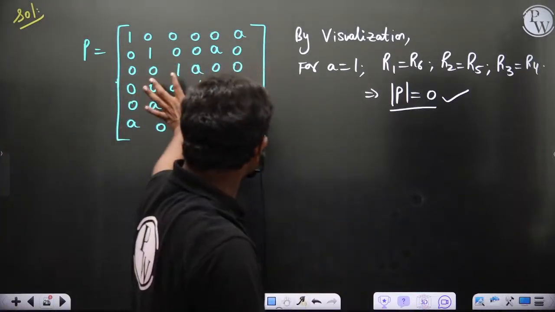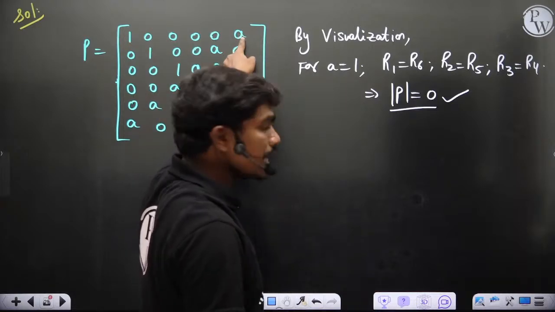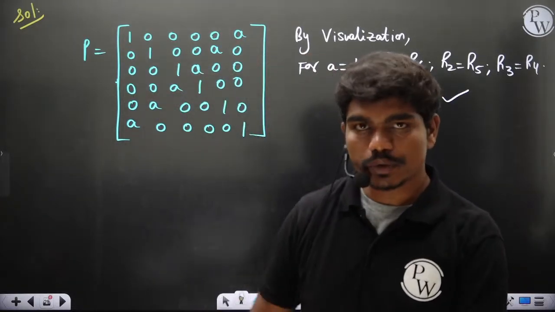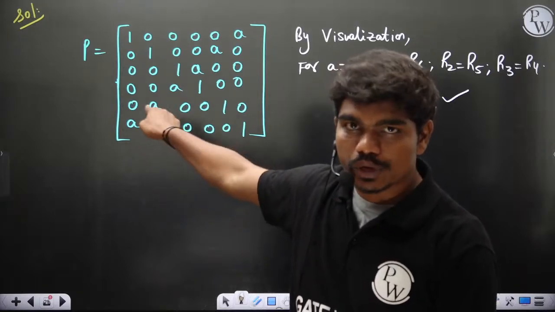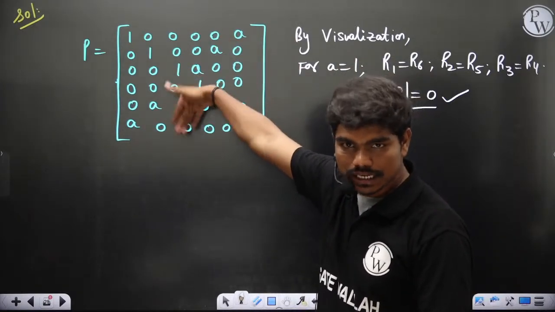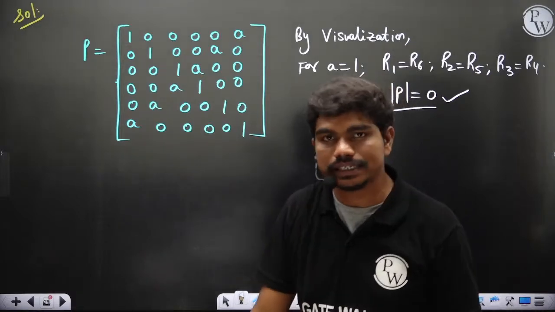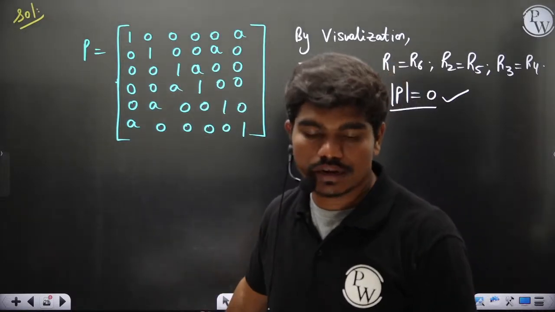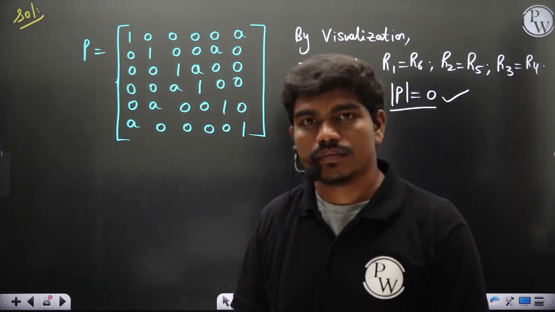It's not the identity matrix, it is some different matrix. A is not equal to 0, they have clearly given non-negative. Just by looking you can say that when you put A equal to 1, first row and last row become identical, second and fifth become identical, third and fourth become identical, right? And A is non-negative, it is 1 in this case. Clear?